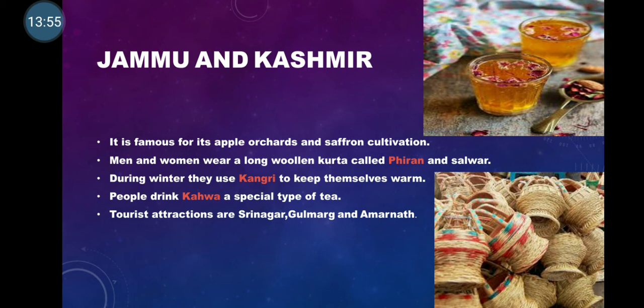Because of that, they will use wicker sticks. Wicker sticks are long and thin sticks that have been woven together to make a basket. So these earthen pots are being placed inside this basket. You can have a look at the kangris over here in the picture. They keep the earthen pot inside these baskets, and they are called kangris.